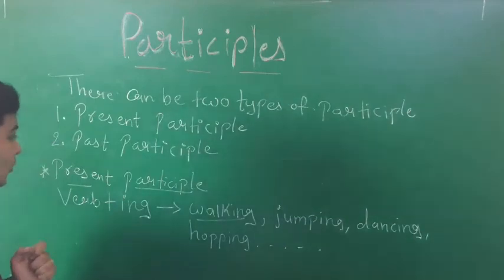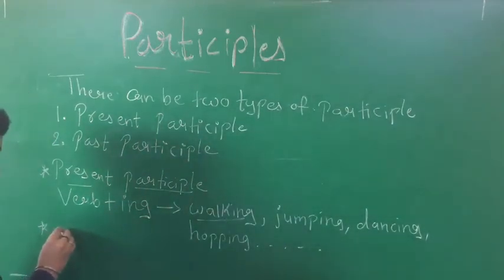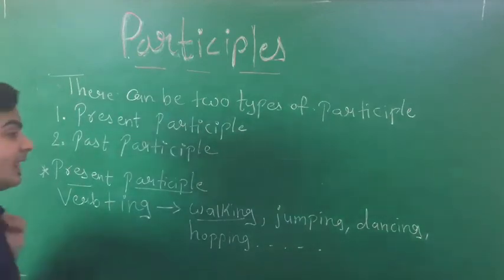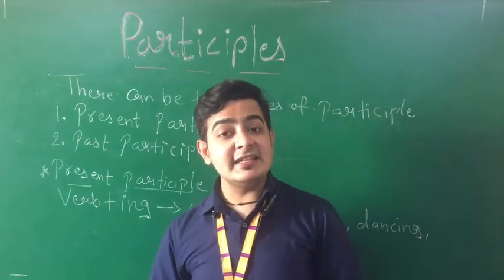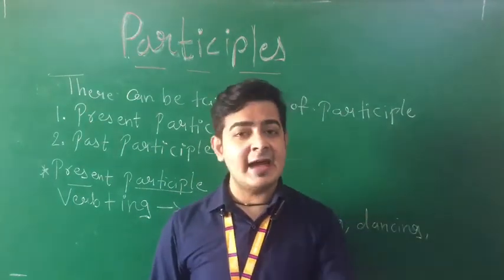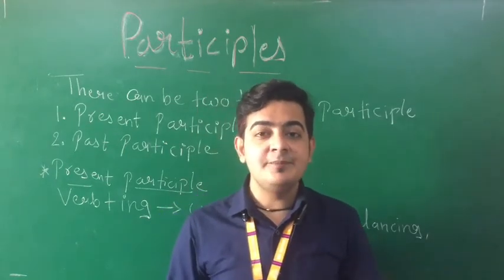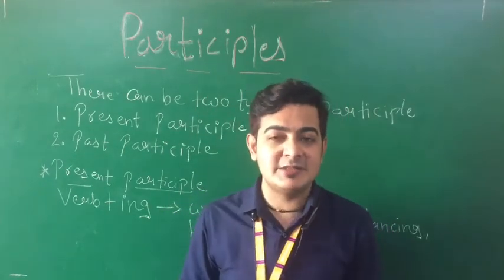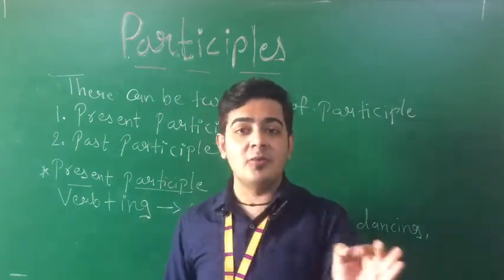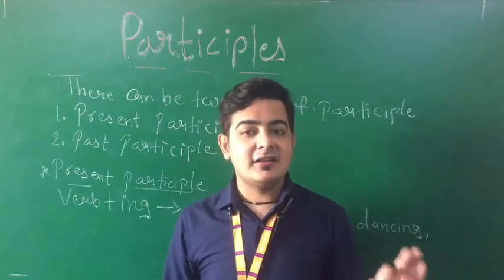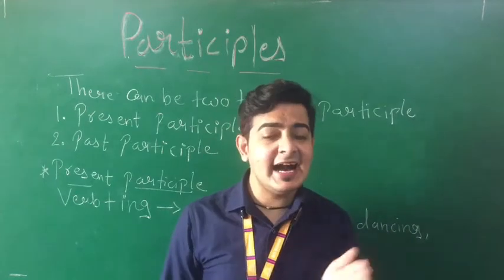Clear students? When it comes to the past participle, what do you mean by past participle? That is the third form of verb. Every time in the tenses I pronounce these words, past participle, but what is that past participle? That is the third form of verb. Clear?